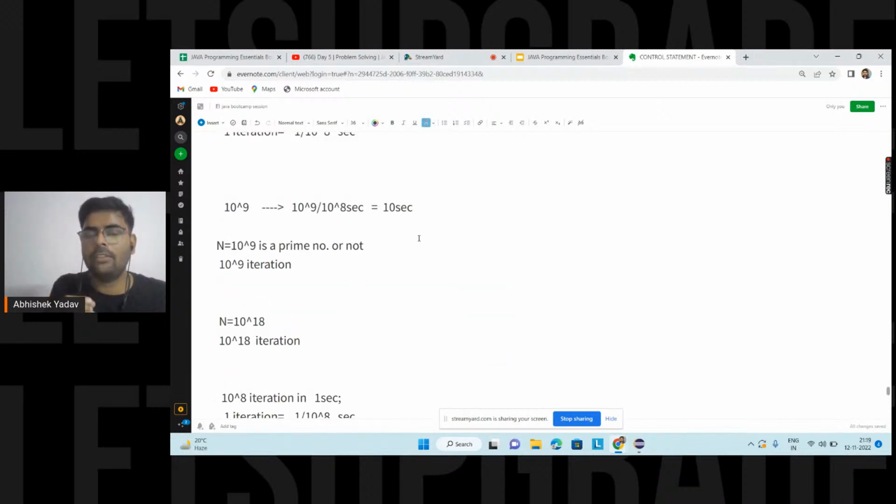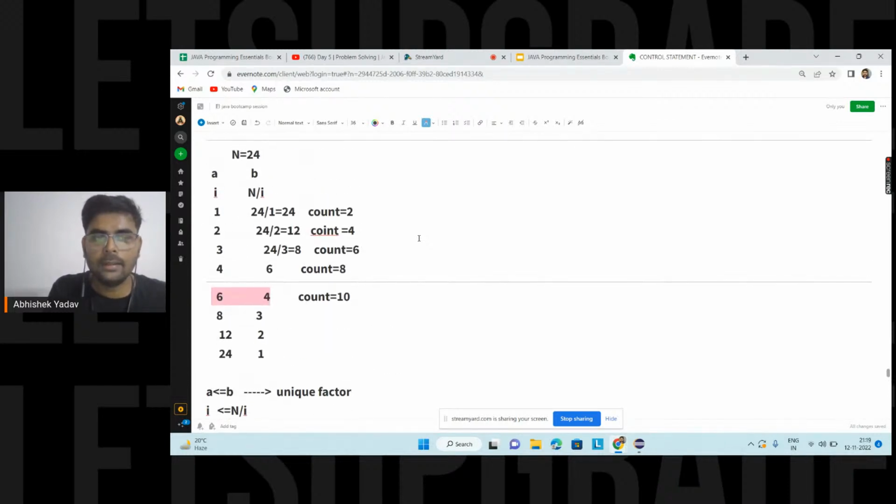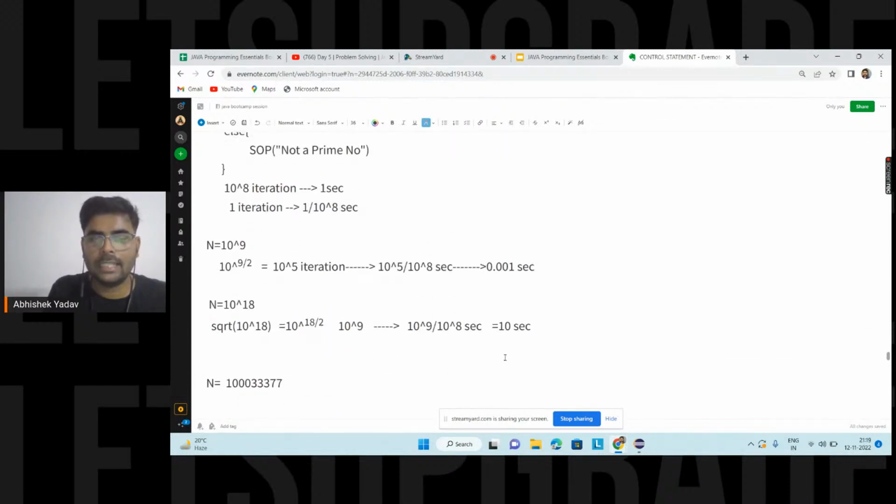After some observation and optimization, my code takes 10 seconds for the same number. This is the power of observation, of optimizing your code, of analyzing. Is everyone clear till this point?